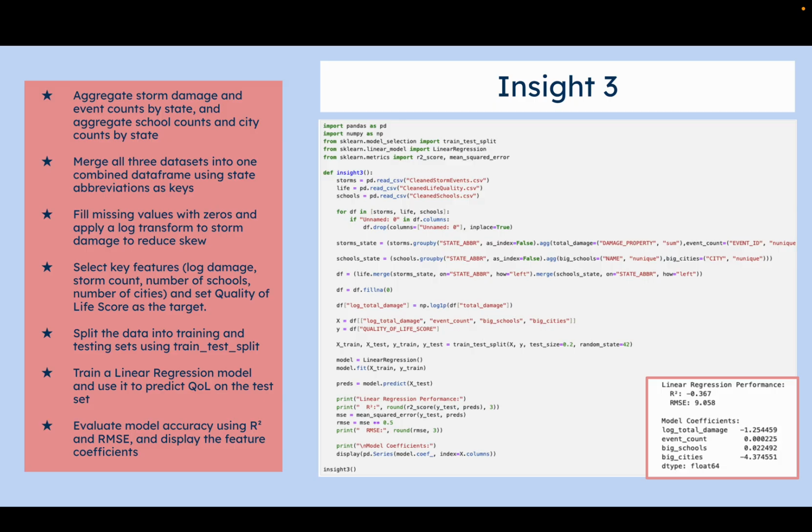Okay, Insight 3. This is where I use my linear regression model to compare all three of my data sets together to see if the quality of life score works as the target. So I got all my data, I selected the key features: log damage, storm count, number of schools, number of cities. I set the quality of life score as the target. I split the data into training and testing using train test split, trained a linear regression model, and then predicted the quality of life on the test set. I evaluated using R squared and RMSE, and you can see these evaluations here.